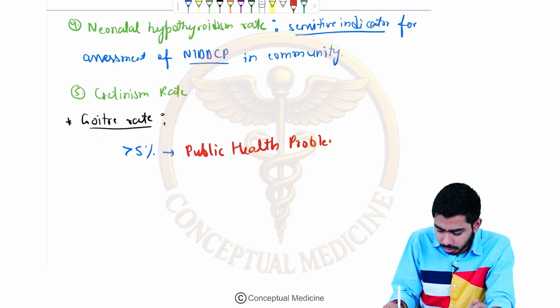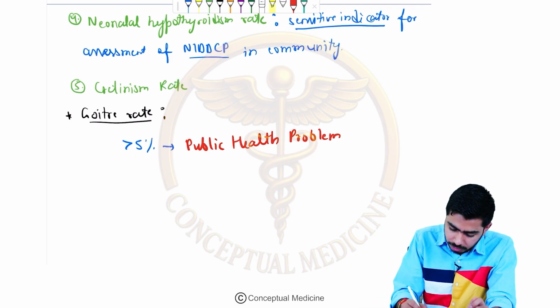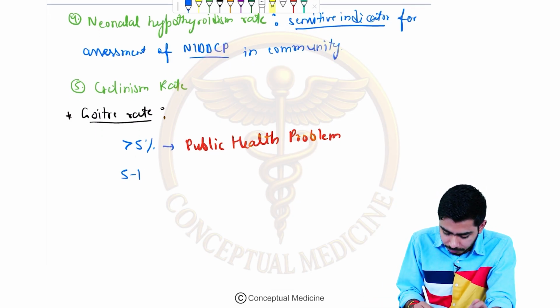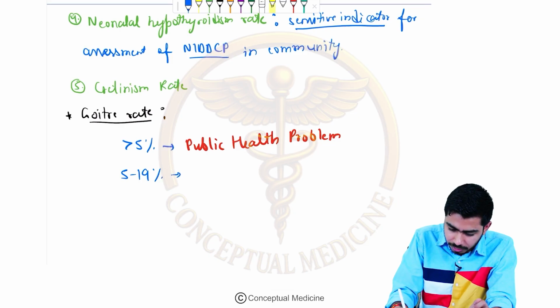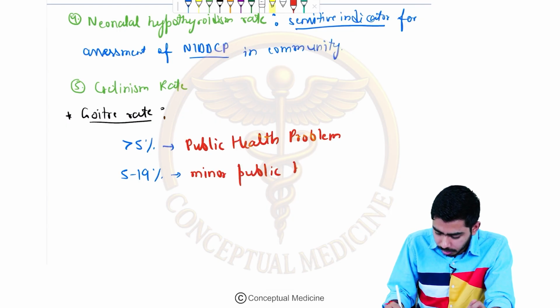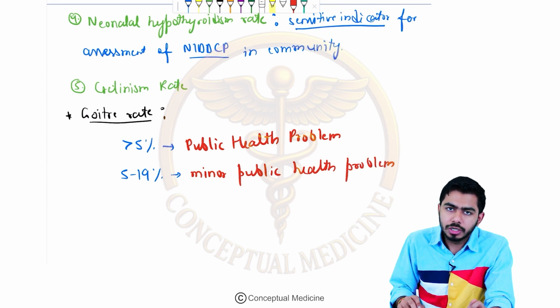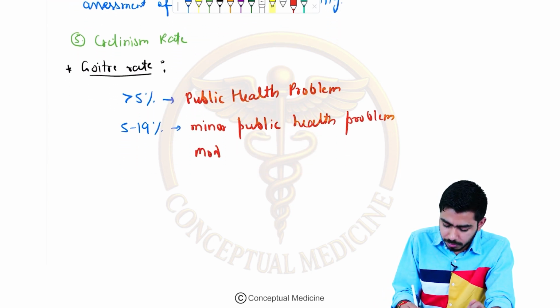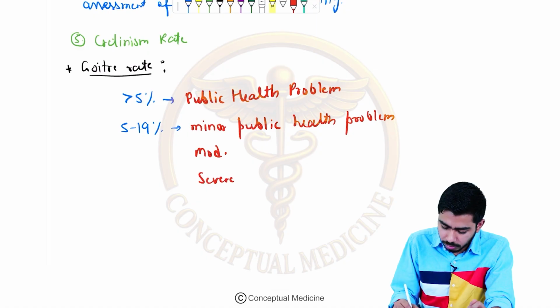If it is between 5 to 19%, meaning it is increasing, then we will be calling that a minor public health problem. As it increases further, we will call it moderate, then severe public health problem.